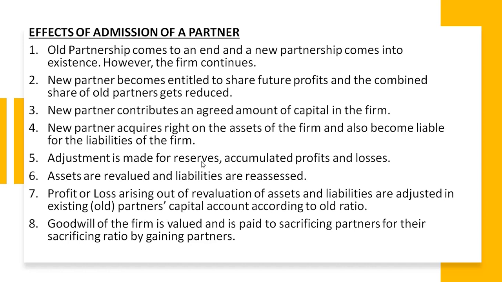So when a new partner is admitted, this accumulated profit should be shared between the old partners or the existing partners as per their old ratio. Because in the accumulated profit or the reserves or in the accumulated loss, the new partner has no share. That is why it should be adjusted when a new partner is admitted in the business.